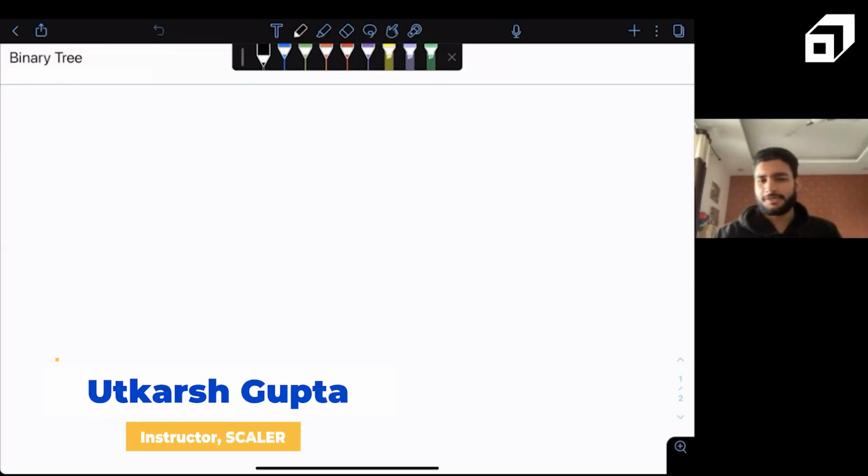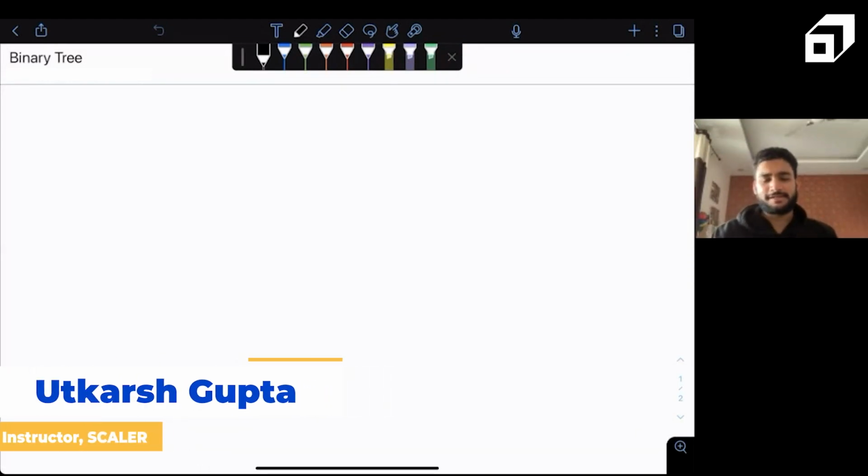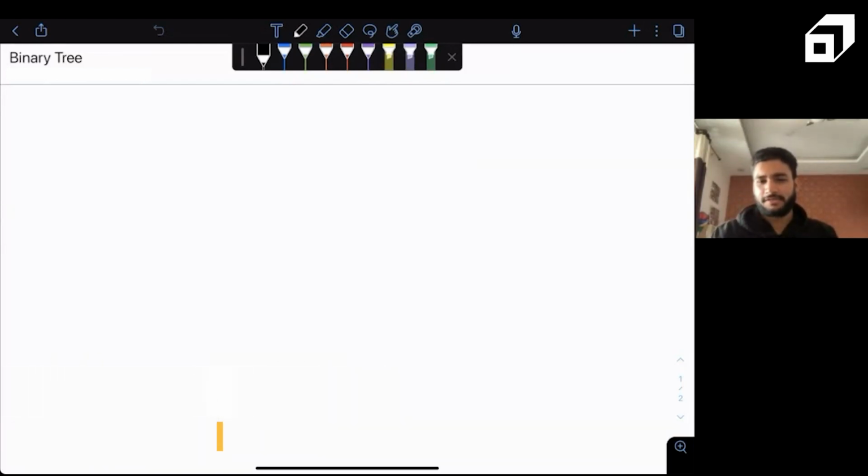My name is Utkarsh Gupta. I am currently an instructor and manager at Scalar. Before working at Scalar, I was at Google Munich, Germany as a software engineer. I was working on the sign up flow of Google. So when we sign up in Google, how the flow looks like, I was working there.